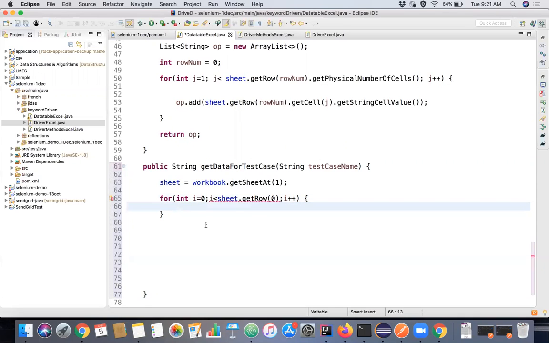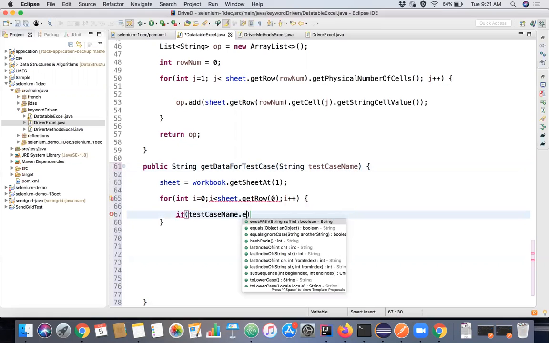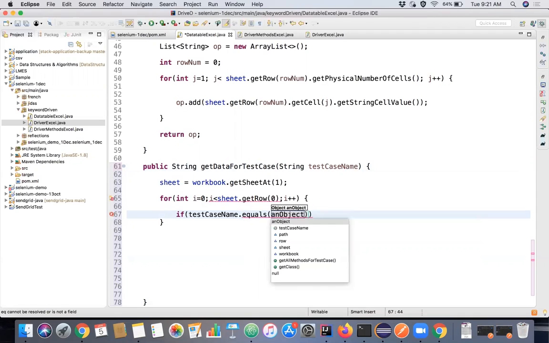So if test case name dot equals this row dot get cell and get string cell value, then probably that is the row that we are going to look for, the test case, I mean test data.